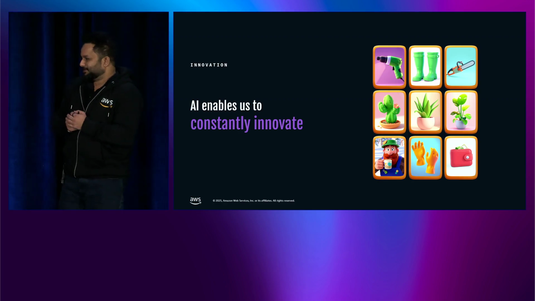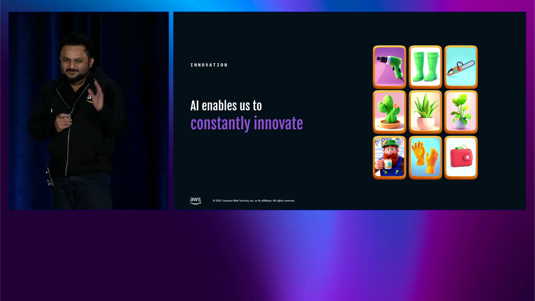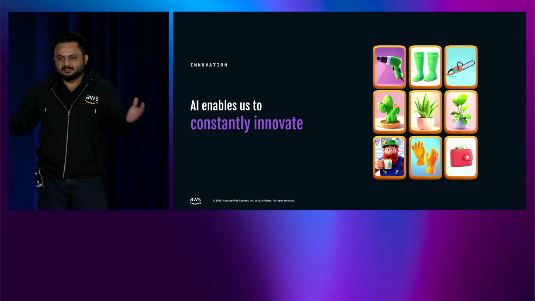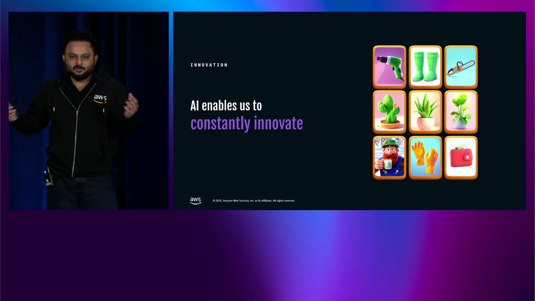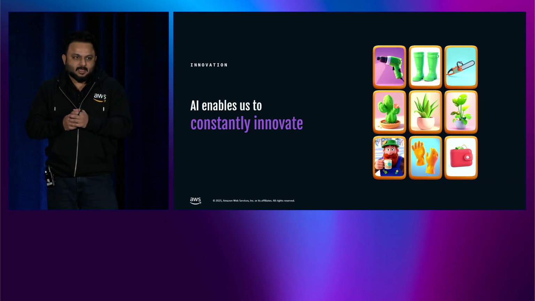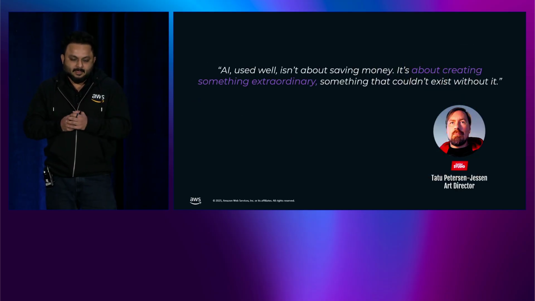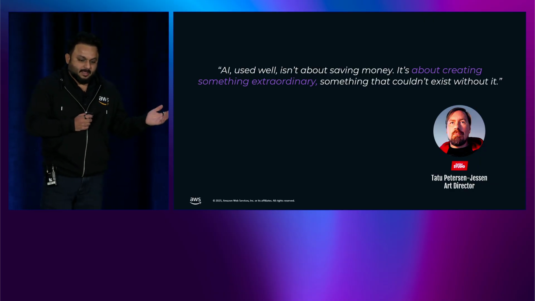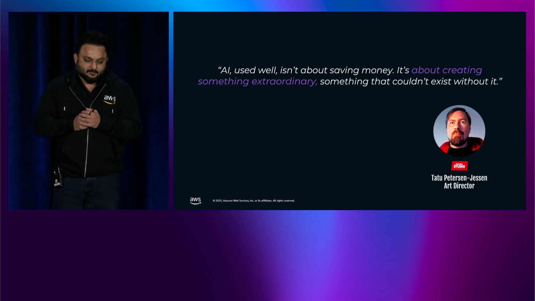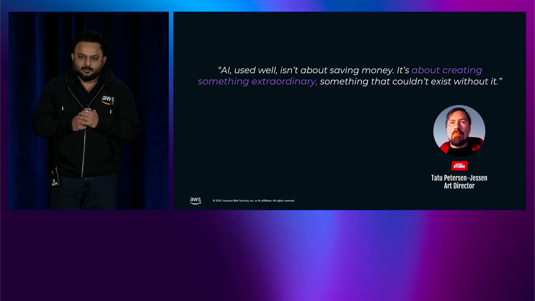Last, but definitely not the least, and I was told by Rovio to focus more on this benefit. More than higher velocity, I think the bigger benefit was that Rovio could now innovate. The artists had more free time, they had more time to experiment, and all of this free time could help them with more experimentation and building stuff for the future. And that is something that is resonated by Tatu, who says the same thing about AI, if used well, isn't just about saving money, and that is what you achieve by higher velocity. It is about creating something extraordinary, something that wouldn't exist without it.